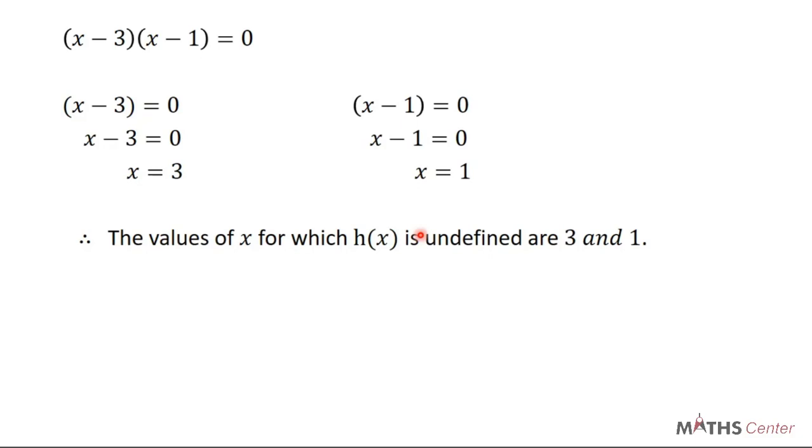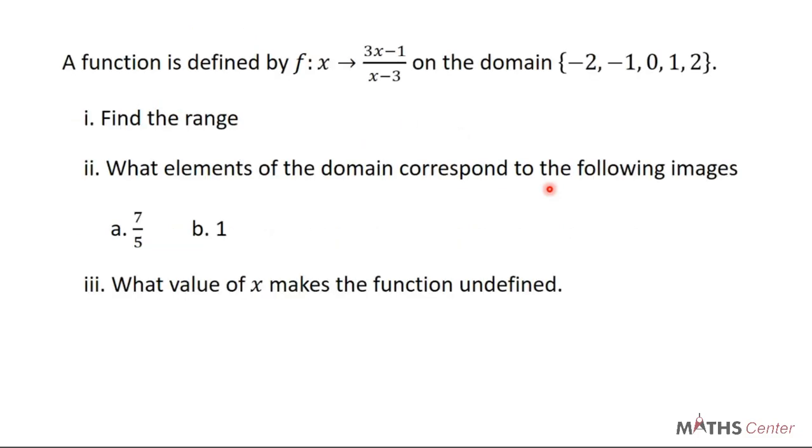So if you put x is equal to 3, h of x will be undefined. If you put x is equal to 1, h of x will be undefined. You can try that and you will see that whenever you put x is equal to 3 or x is equal to 1, the denominator of the function, which is h of x, will be 0. Let's look at the next example.